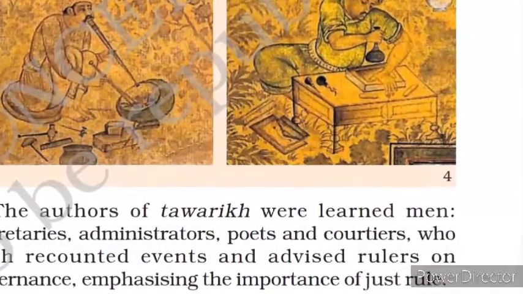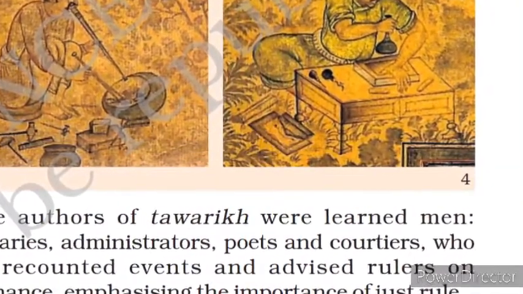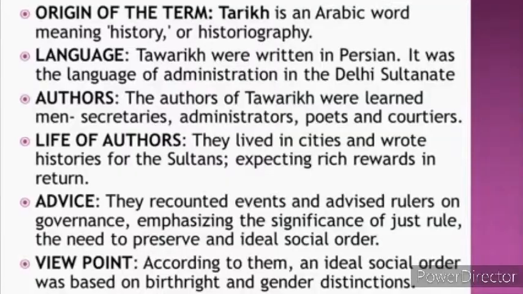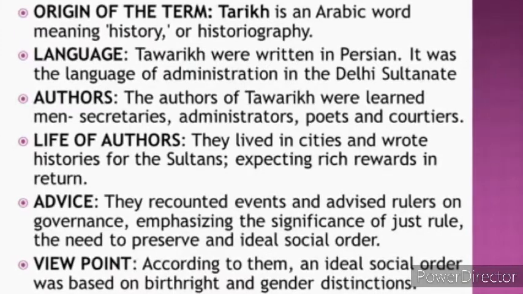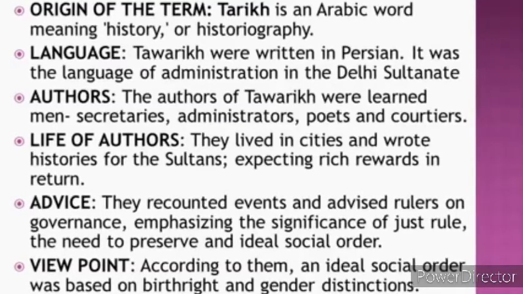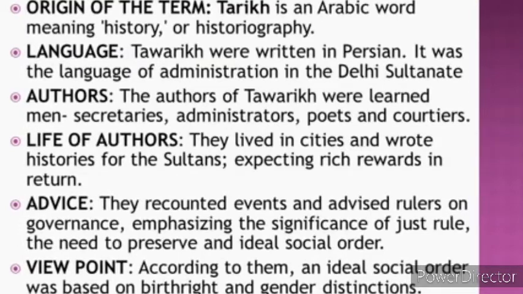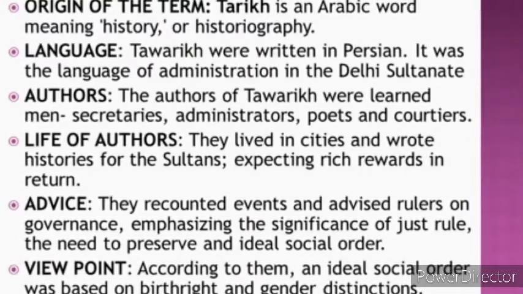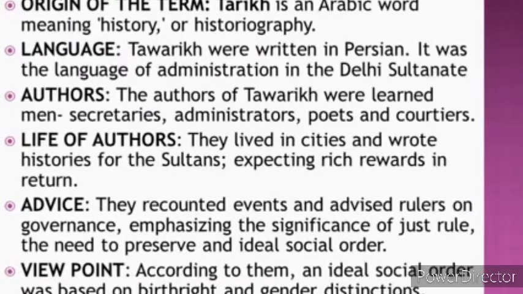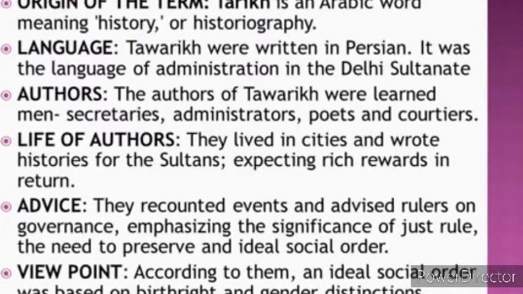There were many people who wrote tarikhs, like secretaries, administrators, poets, and courtiers. These authors of tarikhs had a rich life. They lived in the cities, mainly in Delhi, and they were important people in society at that time because they even advised rulers on various matters. For example, how the rulers could preserve social order in society, and according to them, men and women could not be put in an equal status.